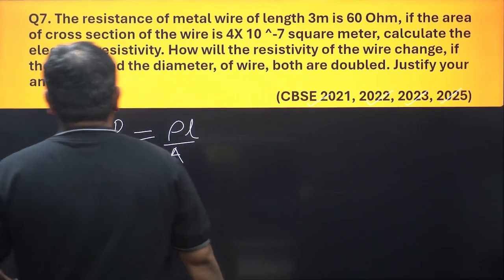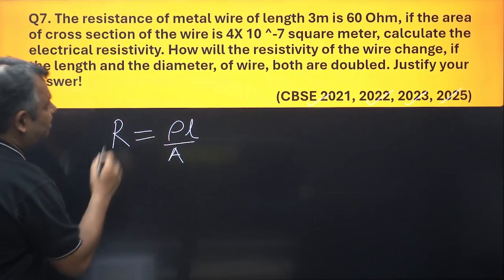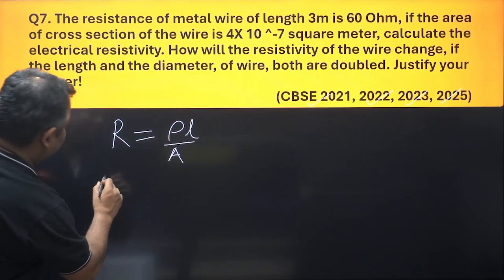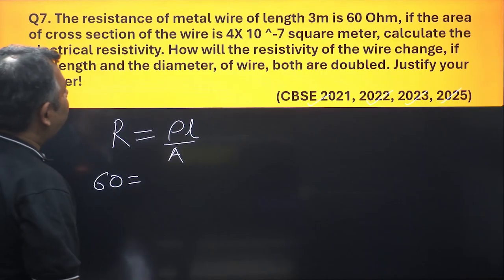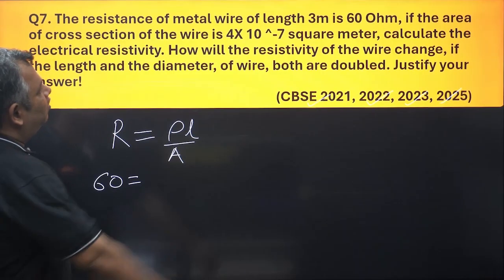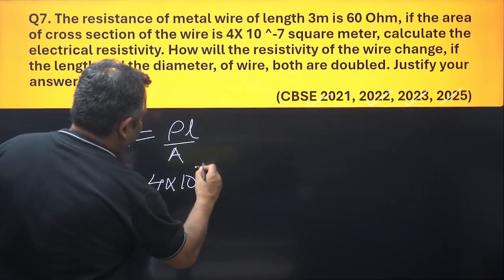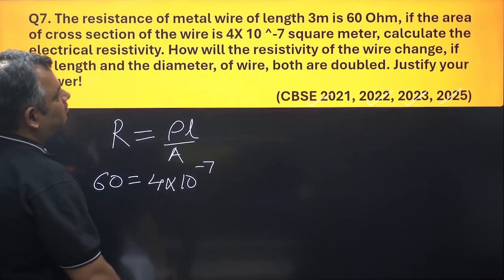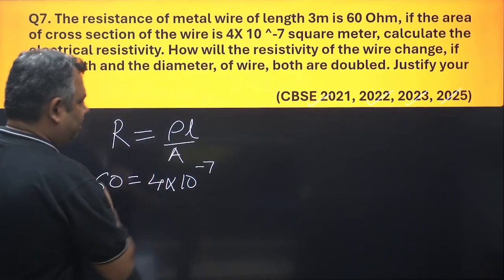Okay. What all is given? We have been given R. R is given 60 ohm. Resistivity is given. How much is the resistivity? 4 into 10 to the power minus 7. No, that is not resistivity. That is the area of cross section of wire. Sorry.